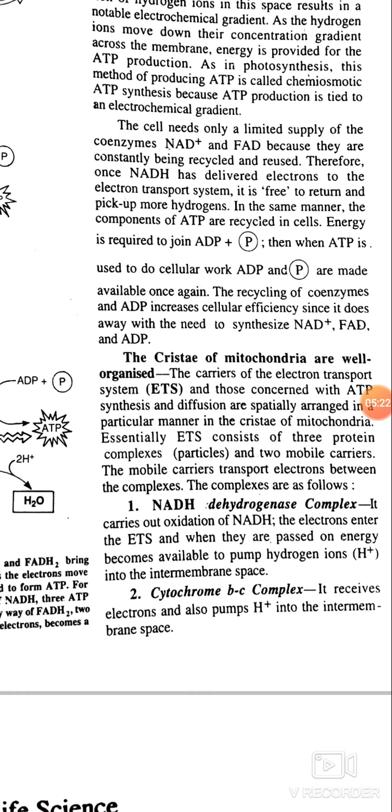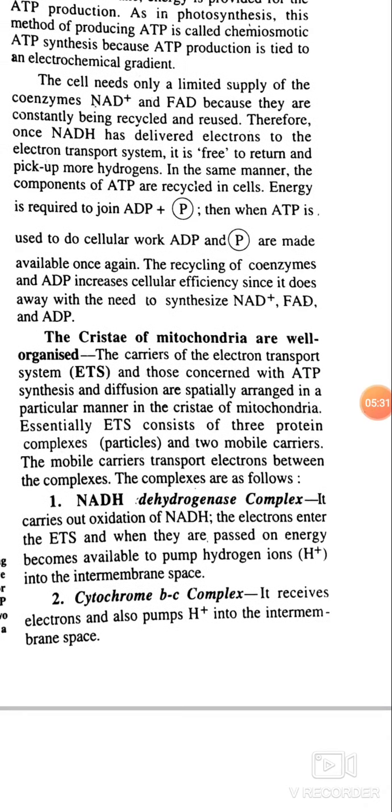The cristae of mitochondria are well organized. The carriers of the electron transport system, ETS, and those concerned with ATP synthesis and diffusion are specially arranged in a particular manner in the cristae of mitochondria. Essentially, ETS consists of 3 protein complexes and 2 mobile carriers.